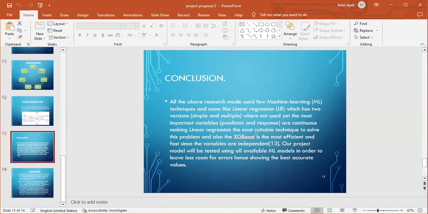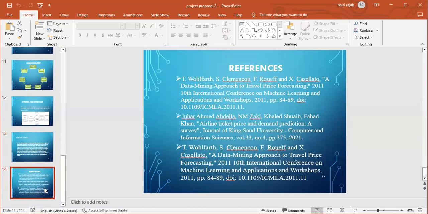And in conclusion, for us, we are going to be using the linear regression, but we shall use the XGBoost algorithms. Our project, though, further, we shall test it on these other algorithms, the bagging algorithms, other regression algorithms, in order to see which one has the best accuracy. But majorly we are going to be using the linear regression.